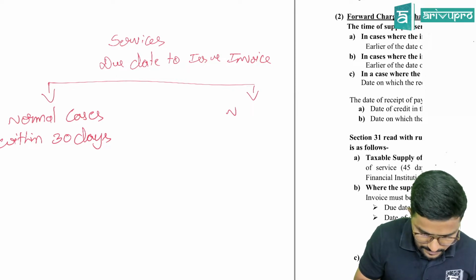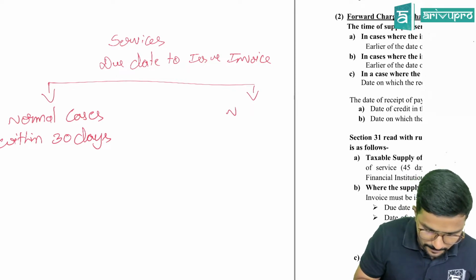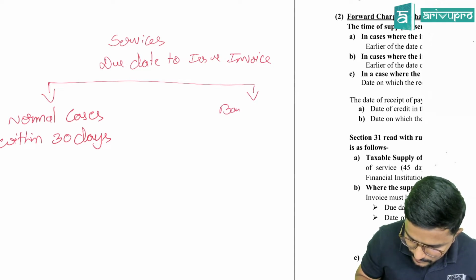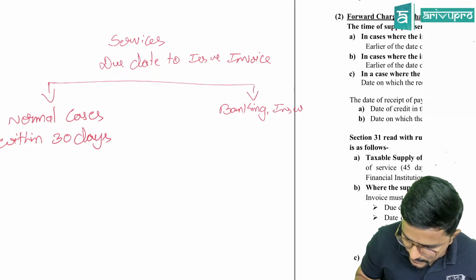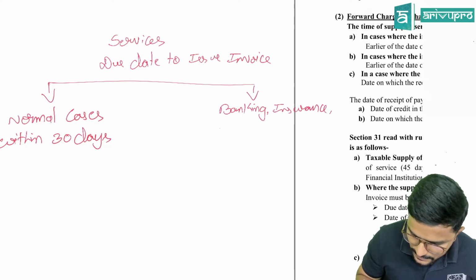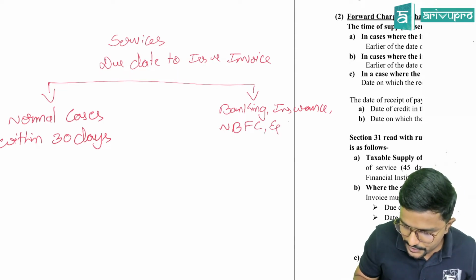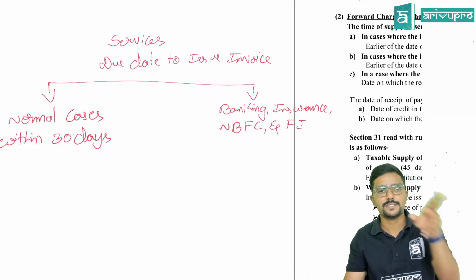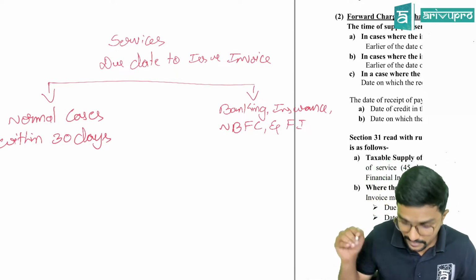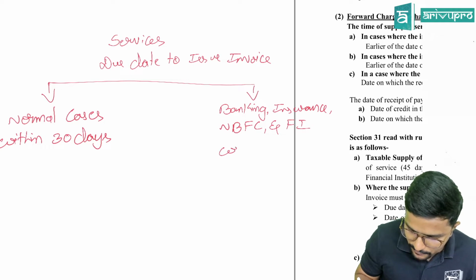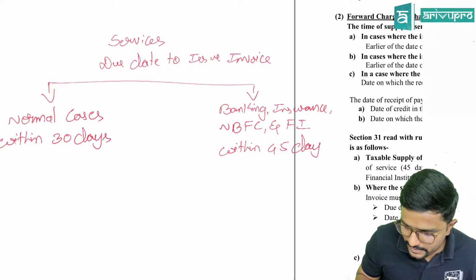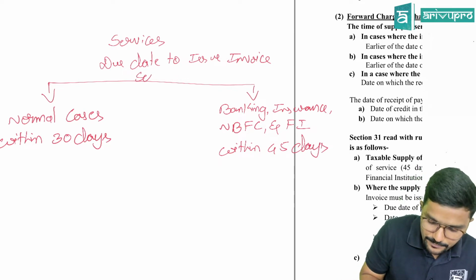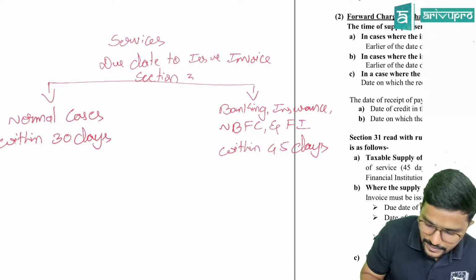Okay, let me just mention. In case of banking, insurance, NBFC, that is non-banking financial company, and financial institutions. Financial institution, that is, these 4 people are called as special category people here. They will issue invoice within 45 days, guys. Within 45 days. So this due date is given in which section? Section 31. Section 31. You can take down this.